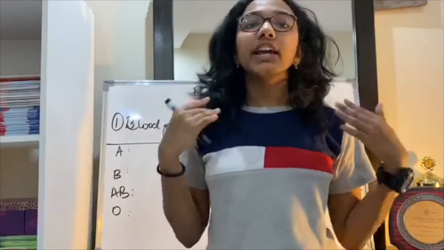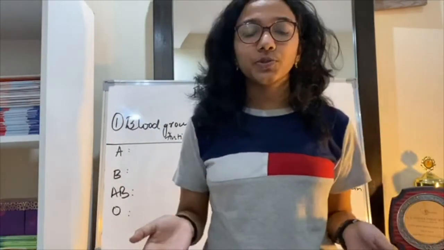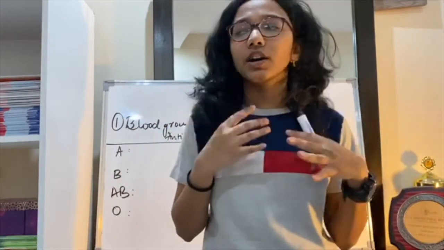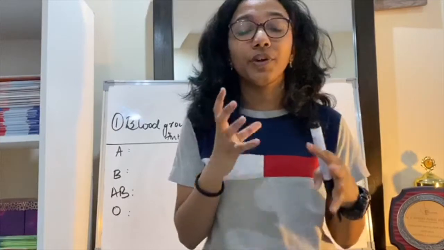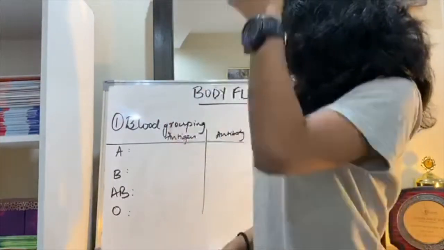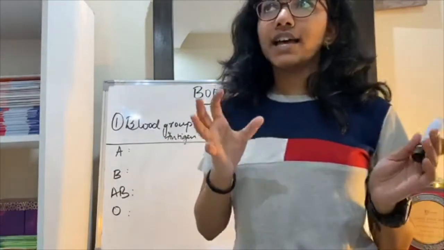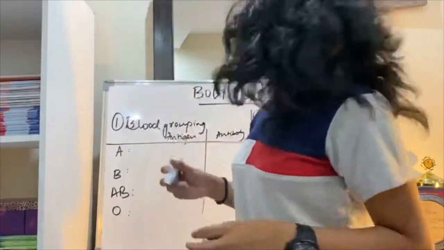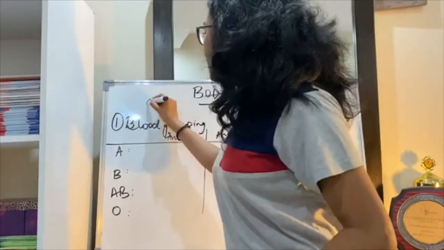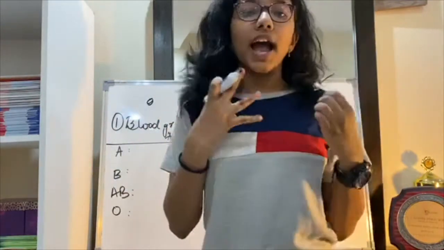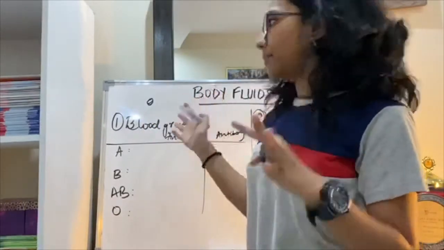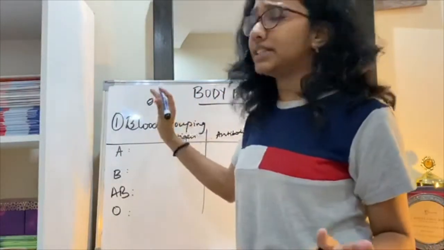If someone asks what's your blood group, you obviously say something like A positive, O negative, etc. But do you know where this comes from? Basically, our blood has certain proteins which give it a particular type. For example, if you take the RBC of a person, I have the blood group A positive. So let's suppose this is an RBC of my blood.